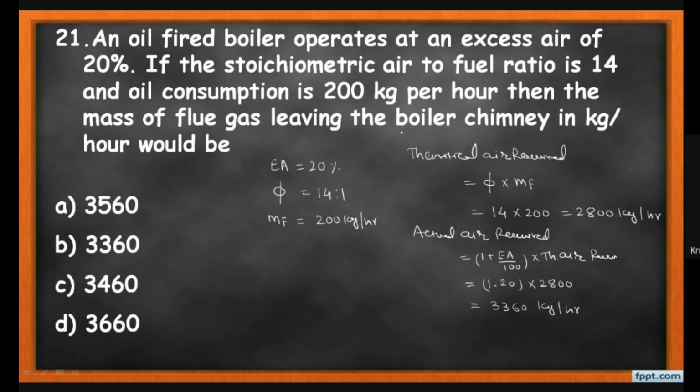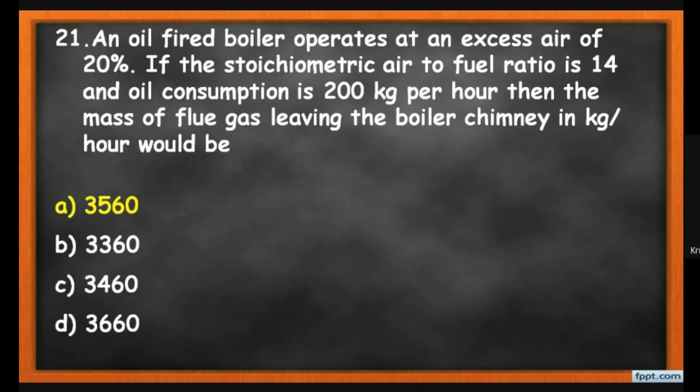Here in this MCQ it is asked for the mass of flue gases. So the mass of flue gases is the mass of air plus the mass of the fuel. So the mass of air is 3360 plus the mass of fuel is 200, and our final answer is 3560 kg per hour. So this is given by option A. So the correct answer for this MCQ is 3560.